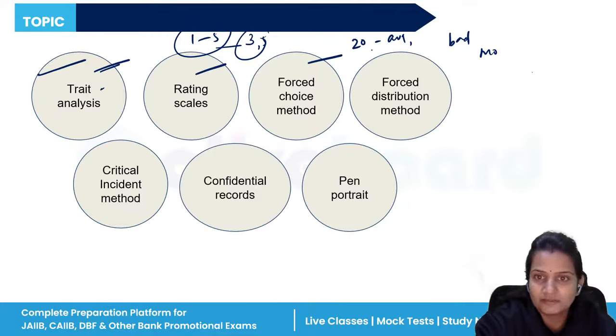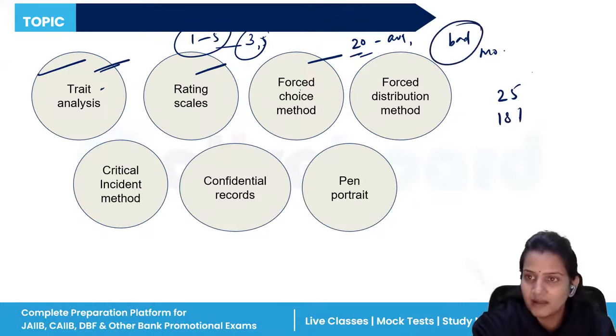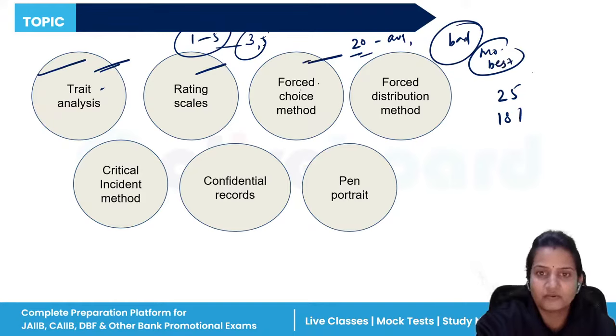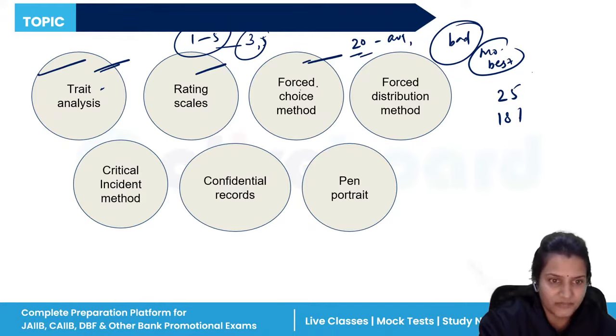So it is being forced to give them the choices. We cannot give them a choice like 25% or 18%. We have to give them either bad, good, best, or average.